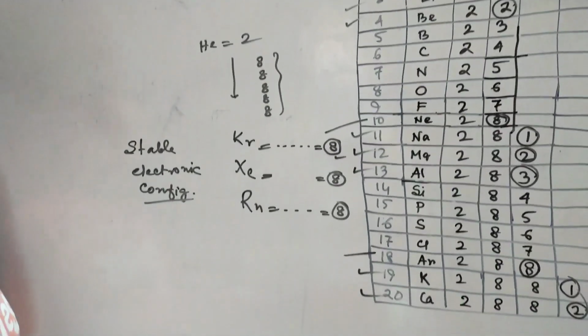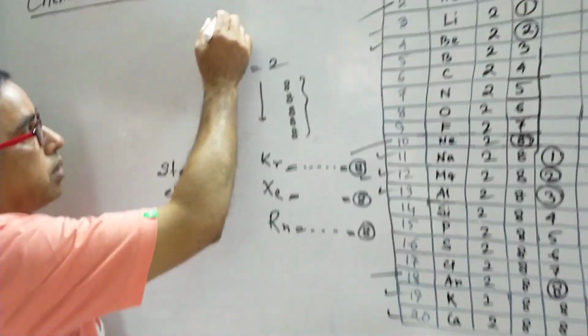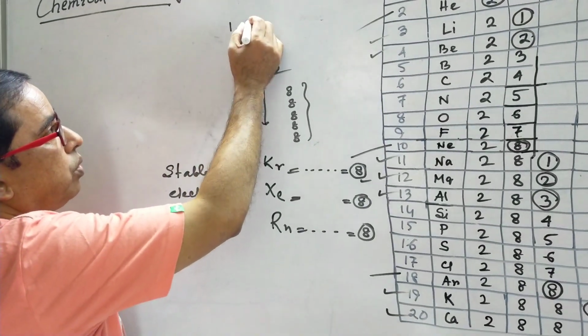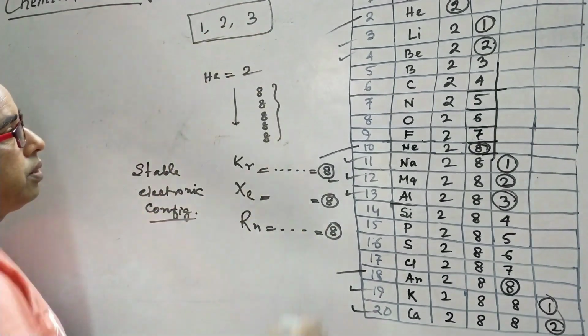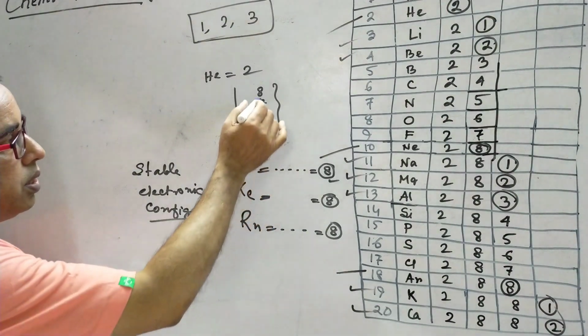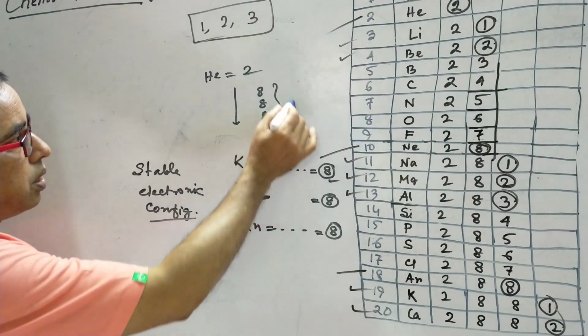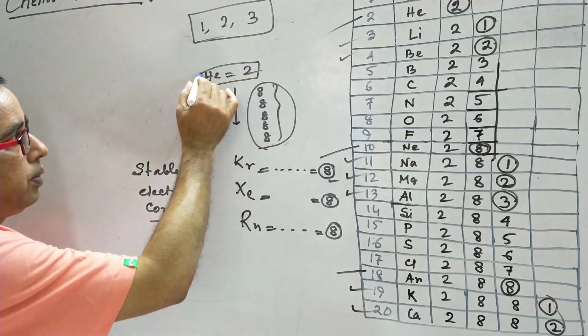Actually, all the metals have either 1 electron or 2 electrons or 3 electrons in the outermost orbit. But the inert gases contain 8 electrons in the outermost orbit. Only one exception is helium.